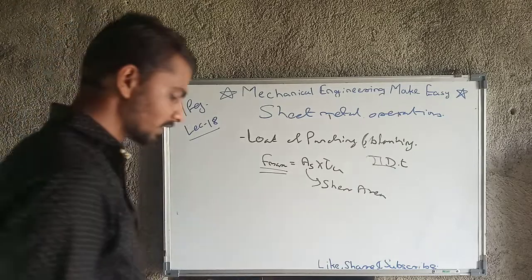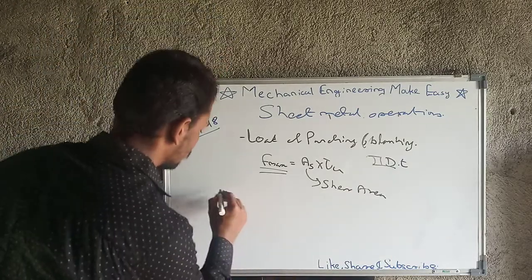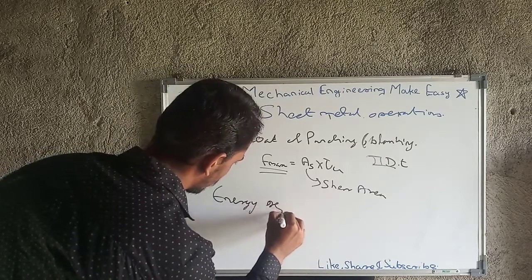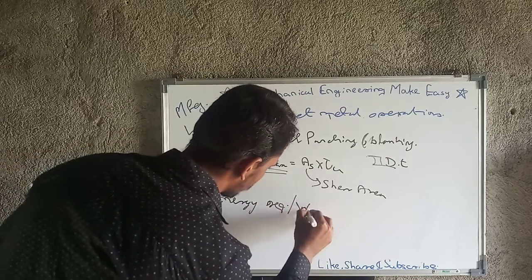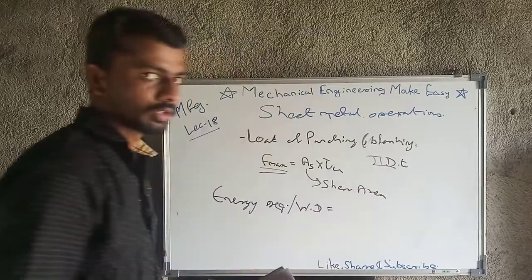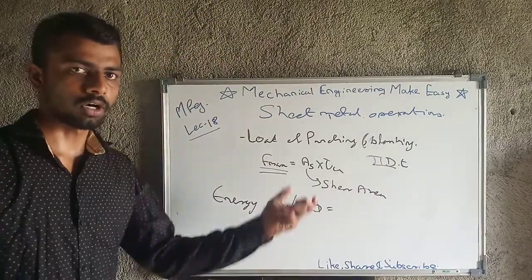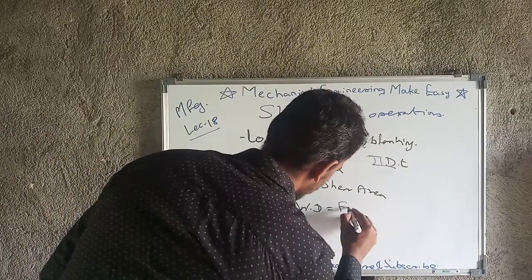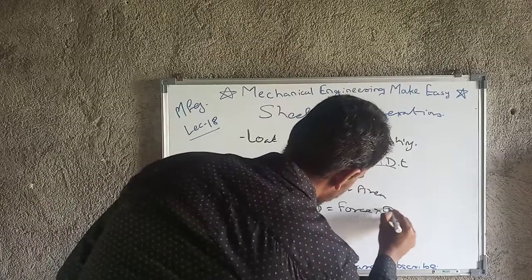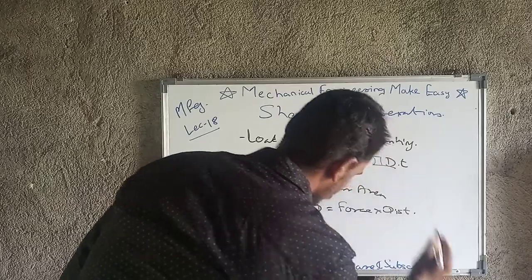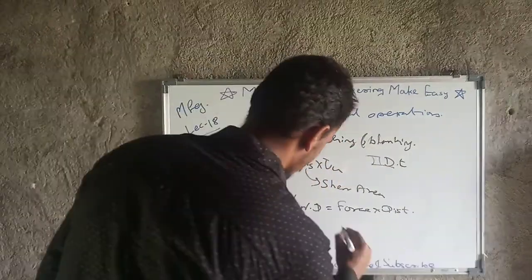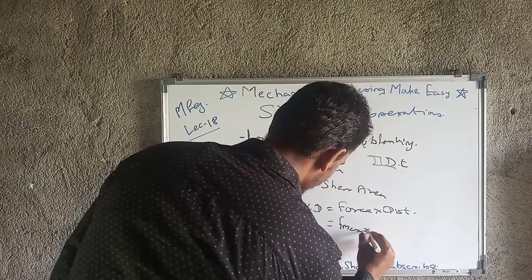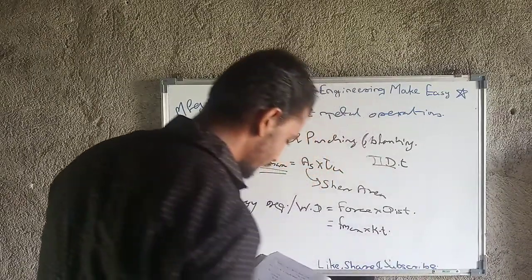Then energy required or work done. Energy required for the operation, or work done, will be equal to force into distance. That is nothing but F max into KT.